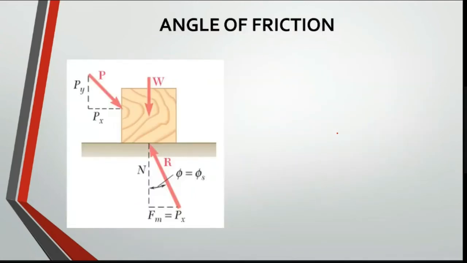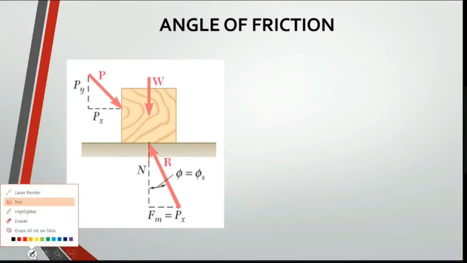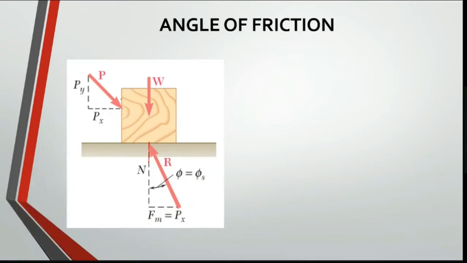Next, there is something called the angle of friction. What I am doing here is I have two forces. One is a normal force, and you have a friction force. I'll change to some other color. Let me consider you have a normal force and a friction force. What I'm doing is getting the resultant of these two forces. This is the friction force Fr and this is the normal force N. If I take the resultant of these two forces, you will get a resultant force R,